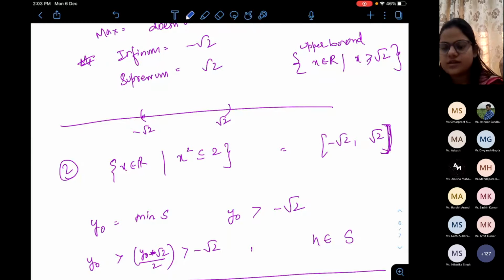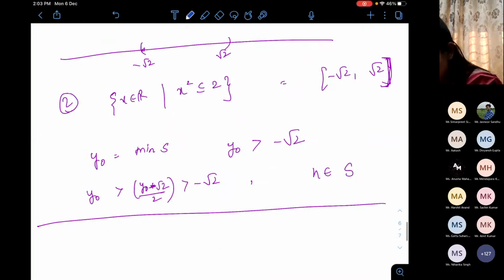We are on the negative side. Normally minus root 2 is the minimum. No, I am saying y naught is the minimum, and because I am saying it's the minimum, that means y naught should belong to S.